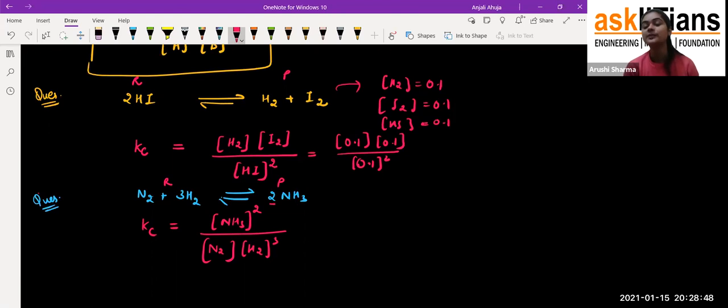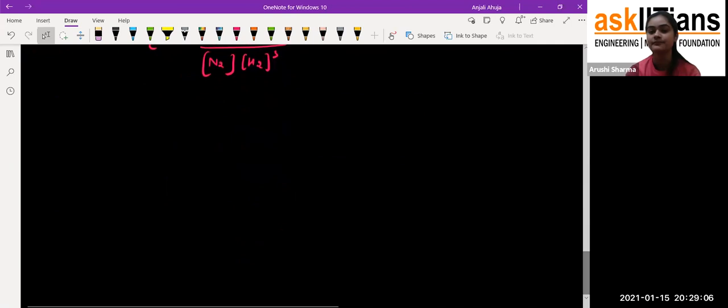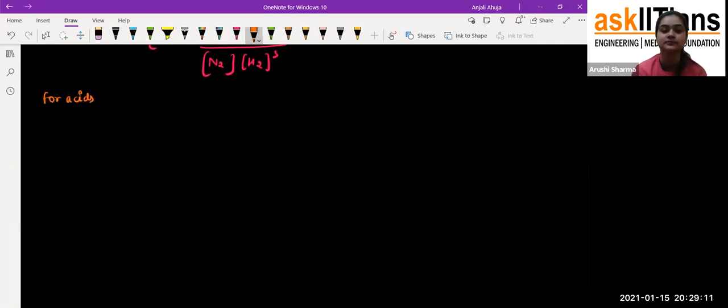And see students, why is this equilibrium constant important for us? You'll say that ma'am, we are studying the acid base chapter and you just directly came to the equilibrium. So why are we studying equilibrium? So students, the equilibrium constant can be written for acids and bases also. How? For acids: if any acid, for example HA, converts into H+ ion and A- ion, and we write down the equilibrium constant for acid, we use Ka.